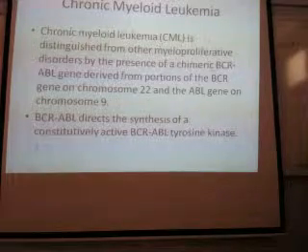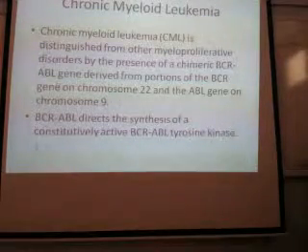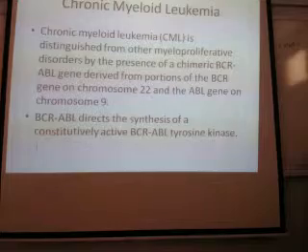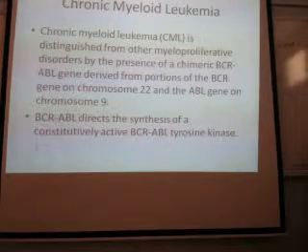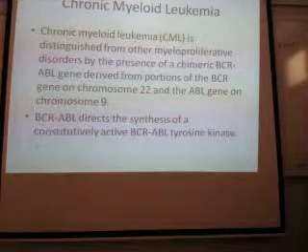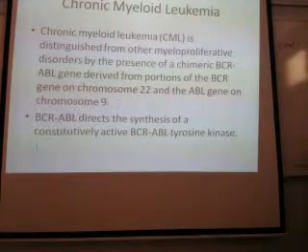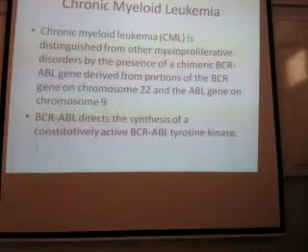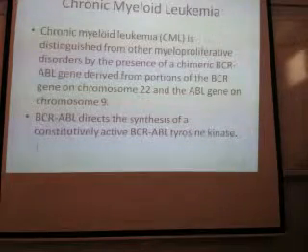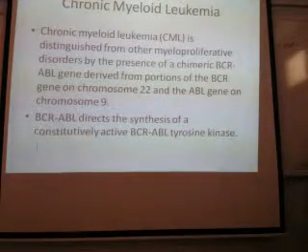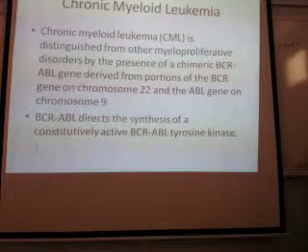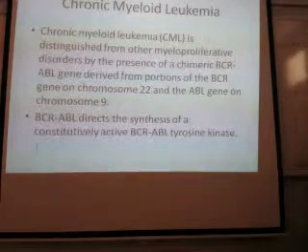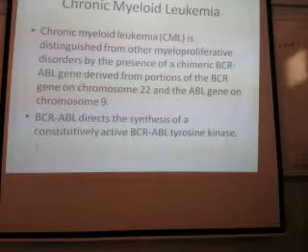It is the presence of a chimeric BCR-ABL gene. What do you mean by chimeric? It is a fusion, not of both genes, but of a part of one gene with another gene. Chimeric means unwanted. For example, if first year students come and sit here, they are unwanted. So there is fusion, but it is unwanted. The body does not need this. Because of this unwanted fusion, there is proliferation of cells.